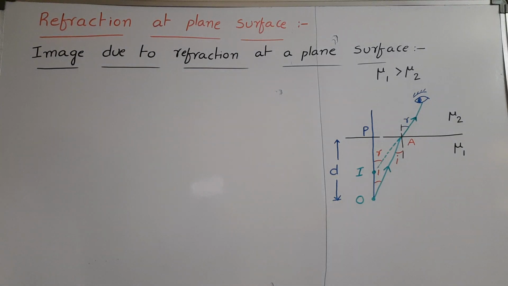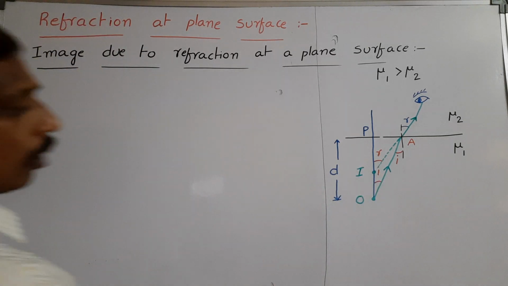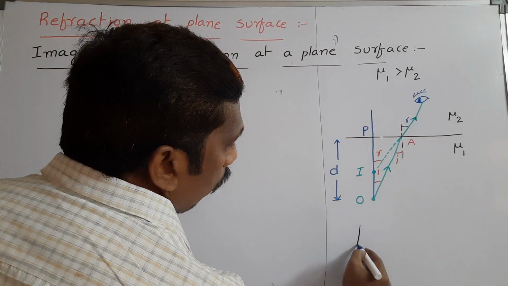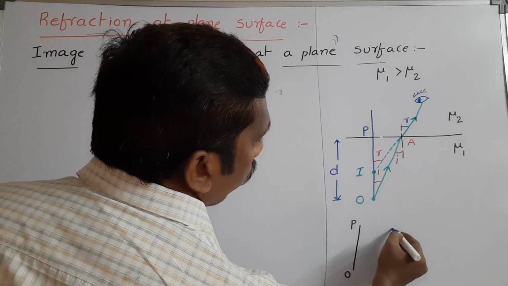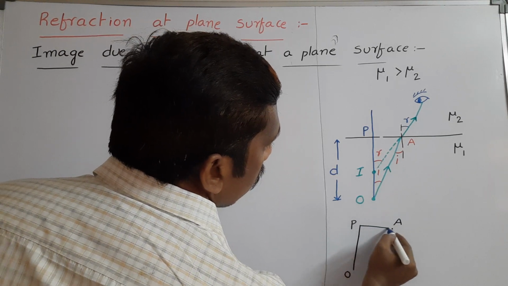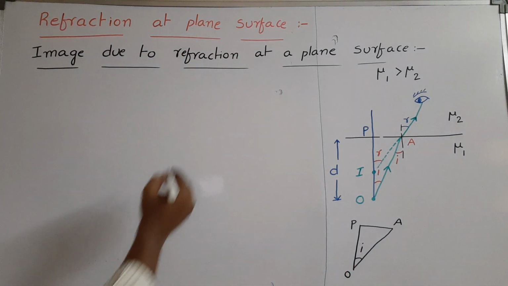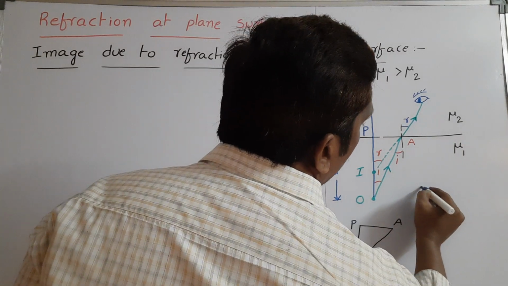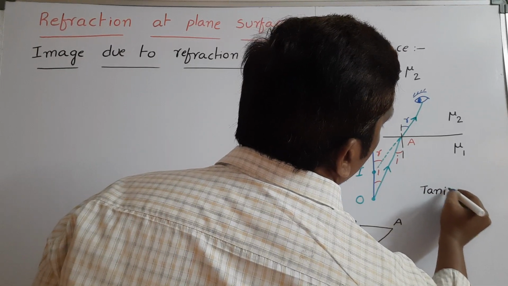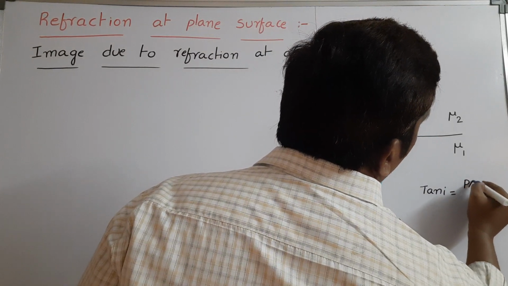From this diagram, we can write tan I equals... First, if you observe, there are two right angle triangles. One is OPA, a right angle triangle, where the angle is I. From that, we can write tan I equals opposite side by adjacent side, PA by PO.